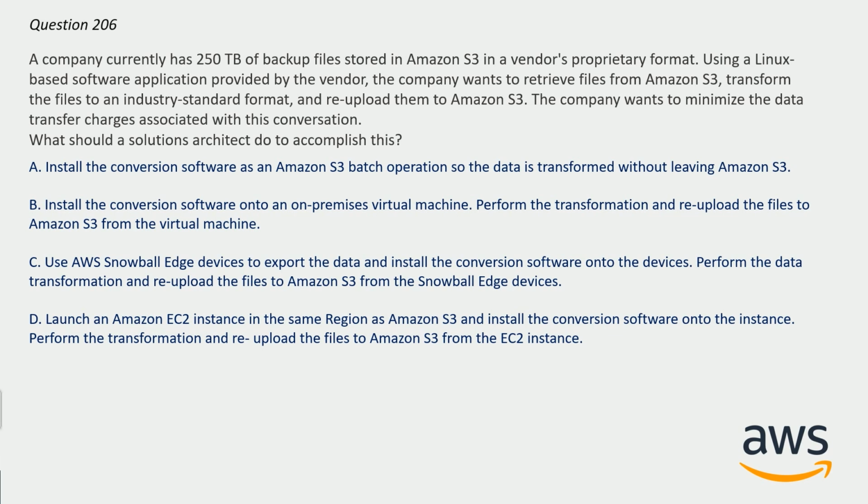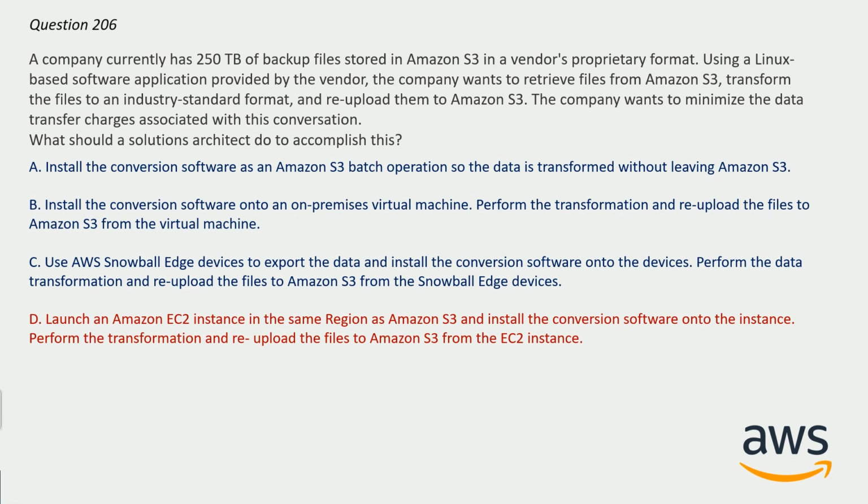And the correct answer here will be option D. Launch an Amazon EC2 instance in the same region as Amazon S3 and install the conversion software onto the instance, perform the transformation and re-upload the files to Amazon S3 from the EC2 instance.